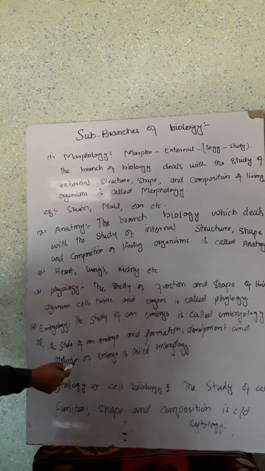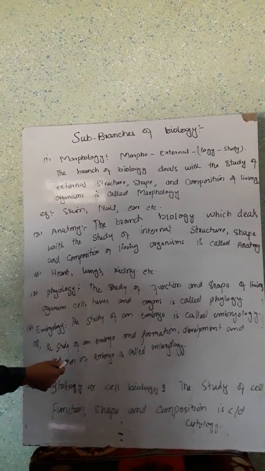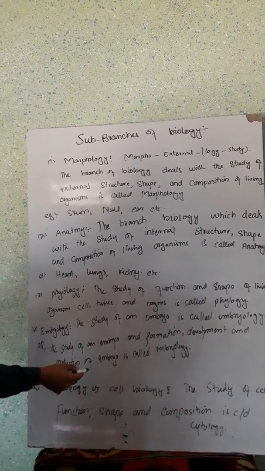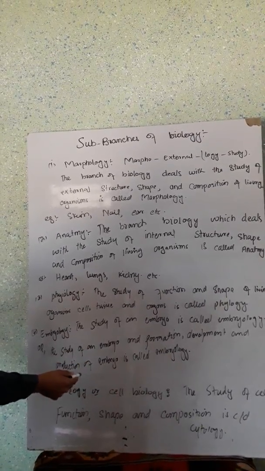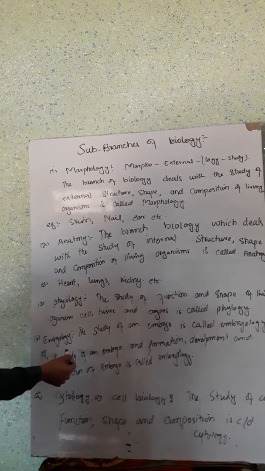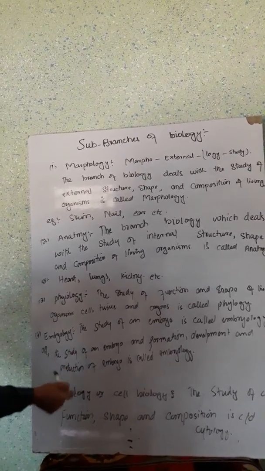In this branch of biology, we discuss the embryo, the formation of an embryo, development of an embryo, and production of an embryo, how an embryo is produced. All these things we study in this branch of biology, which is known as embryology.